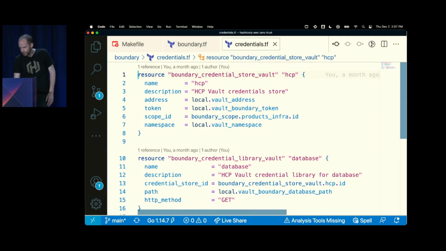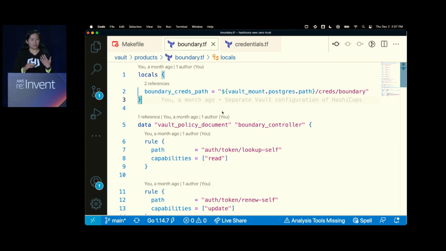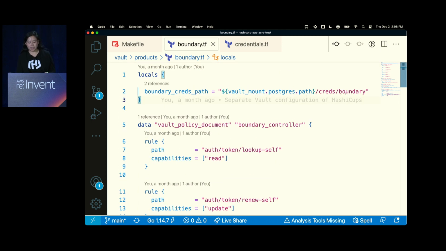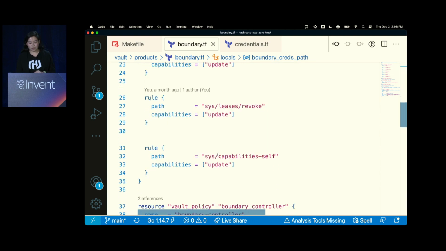So the first thing I'm going to show is how I configure this, right? This is an operator configuring this, so that way a developer doesn't have to worry about it. So we're going to show the operator configuration first. The first thing that you need to do is configure Vault to issue credentials to Boundary, right? And it's very similar to how we configured it before. How we configured it before was that we said, hey, if you want to get a set of database credentials, create a credentials path and add a role.